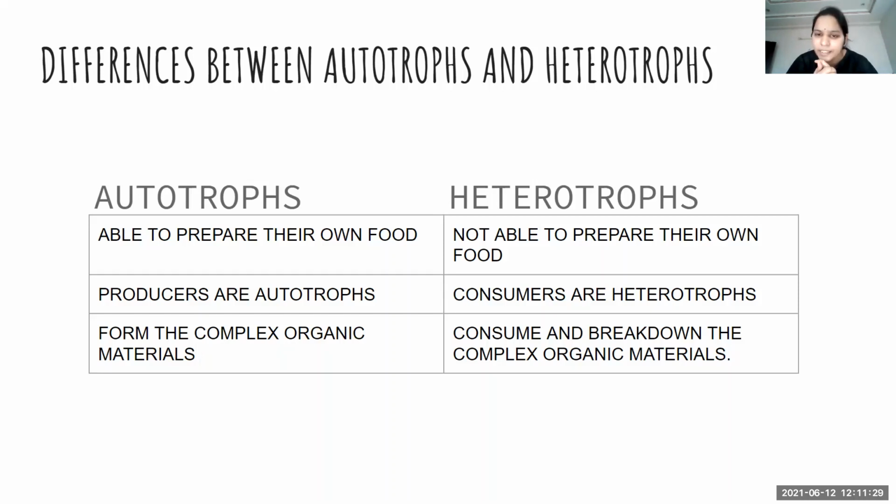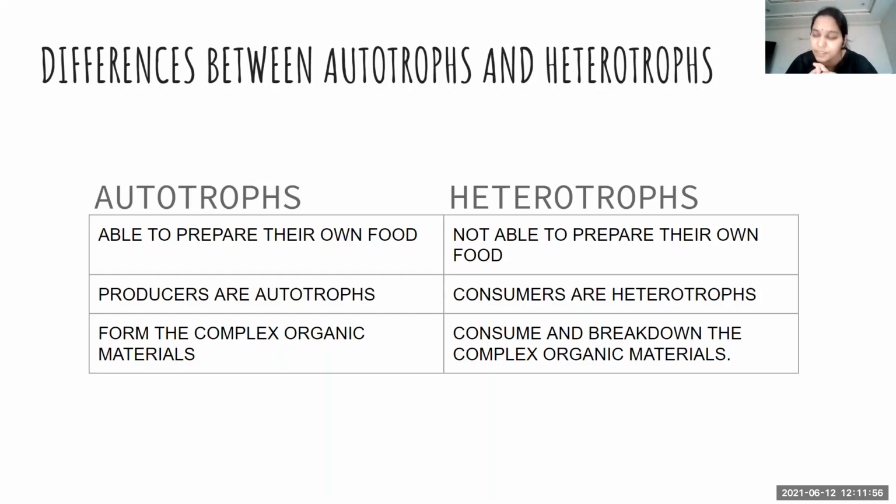Coming next to heterotrophs, they cannot prepare their own food material. That means they cannot make complex organic molecules, but they are capable of consuming and breaking down complex organic molecules into simple inorganic ones to get energy.